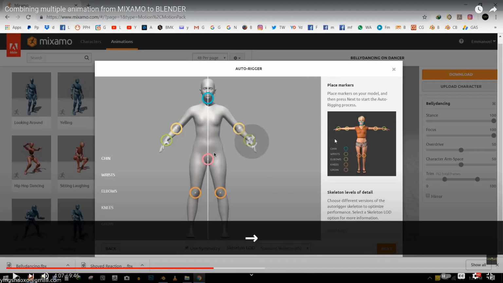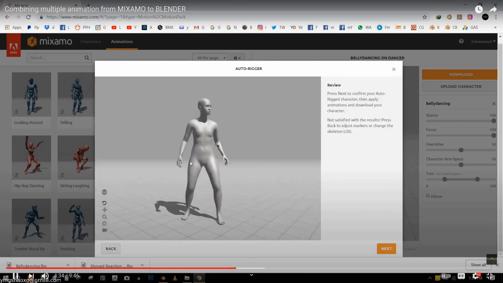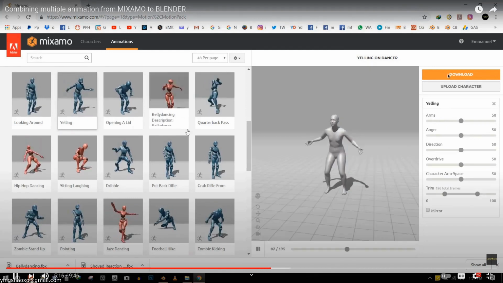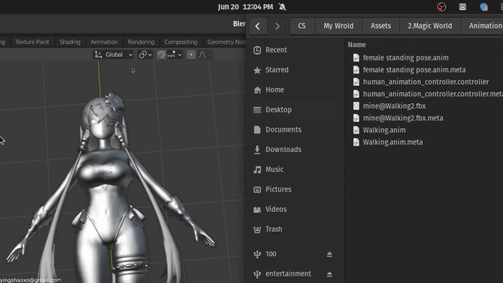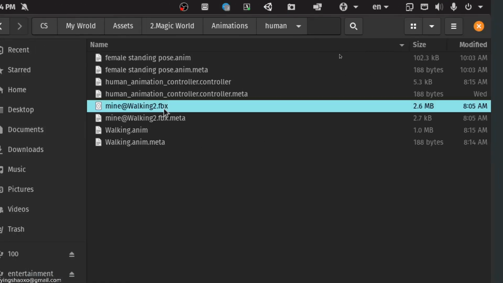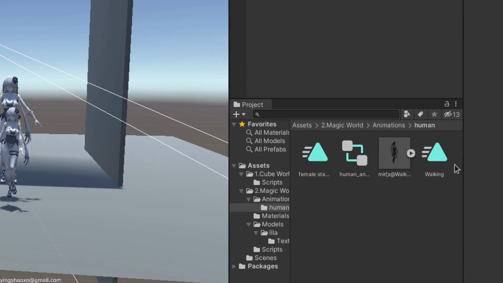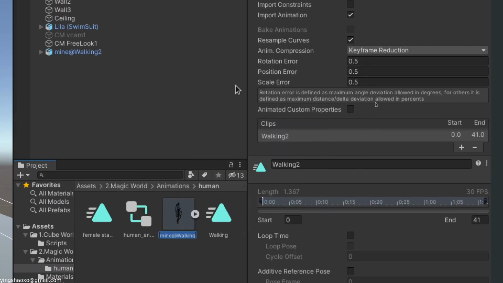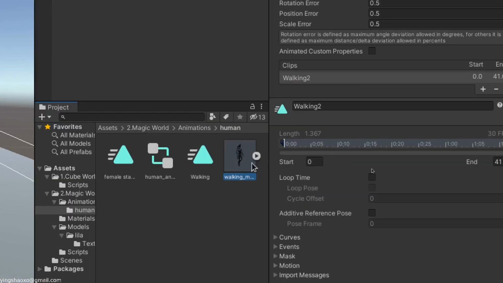Now you hit the next button. After a while, you would see it's correctly bound. And now what you can do is download your model by clicking the download button. For me, I already downloaded it right in here. It's called Mine Working 2 FBX. Here, as you can see, it's right in here. I'm gonna call this model working model. And here's a little icon.